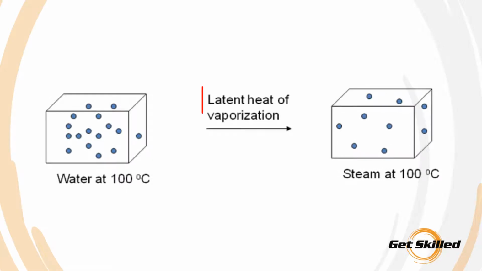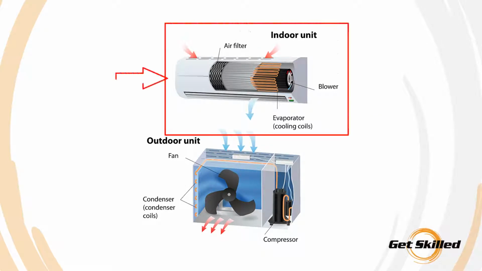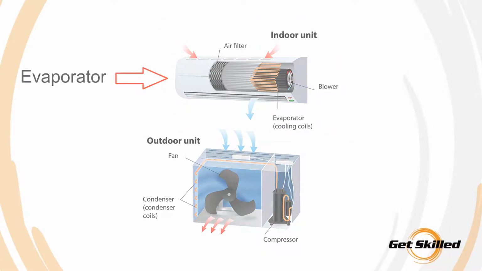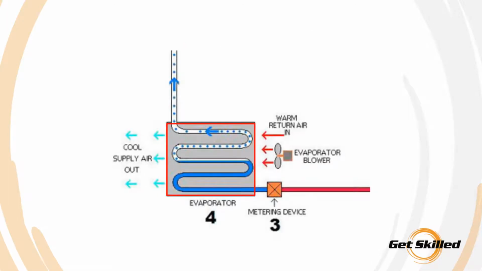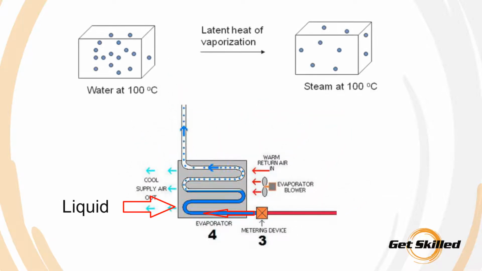This is an example of the latent heat of vaporization, and hence, in cooling mode, the indoor unit is called the evaporator. As the refrigerant is evaporating to a vapor after absorbing heat from the air, the refrigerant enters the indoor unit as a liquid, and through the latent heat of vaporization becomes a vapor.